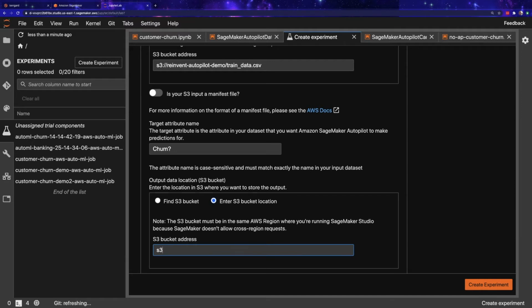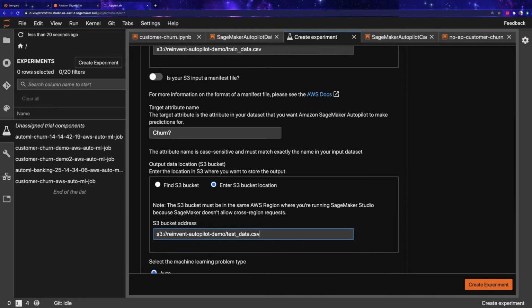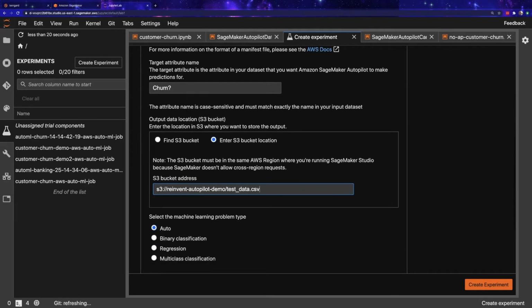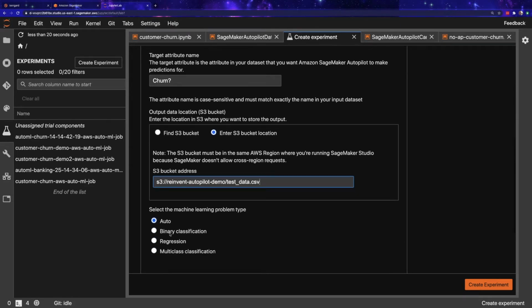And then finally, we need to tell Autopilot where our test data lives. This is in the exact same bucket, re:Invent Autopilot Demo, under test_data.csv. Now, I mentioned earlier that there's support for binary classification, regression, and multi-class classification within Autopilot.